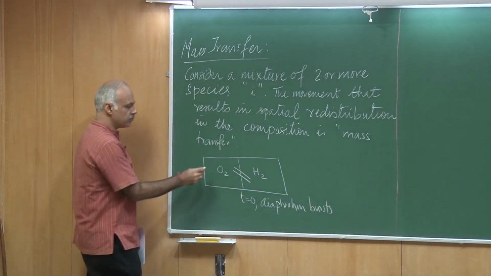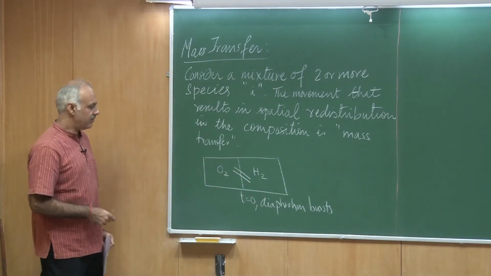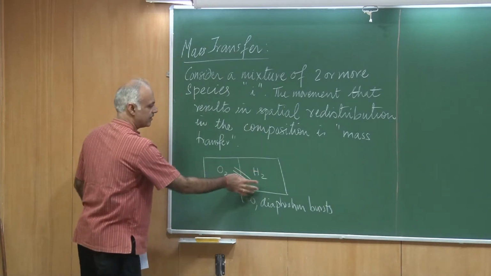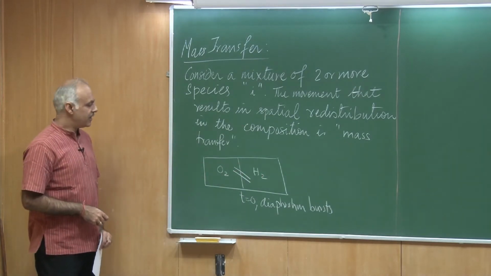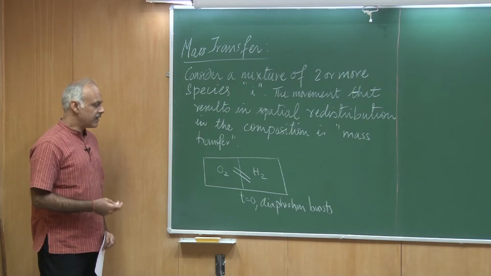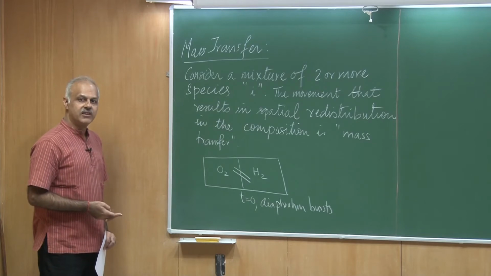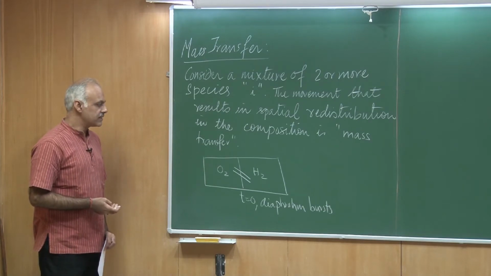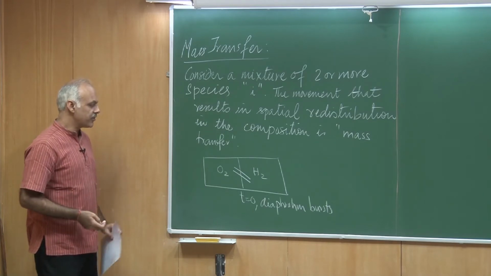Oxygen moves from higher concentration towards the compartment with hydrogen, where the oxygen concentration is 0, and likewise hydrogen moves from higher concentration to the part of the compartment where its concentration is 0. You can imagine that this movement is taking place against the gradient of concentration, just like we saw for heat conduction, where the heat flux was the negative of the gradient of temperature. The same kind of phenomenon takes place here.